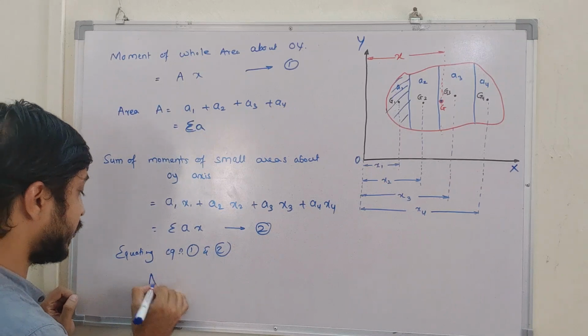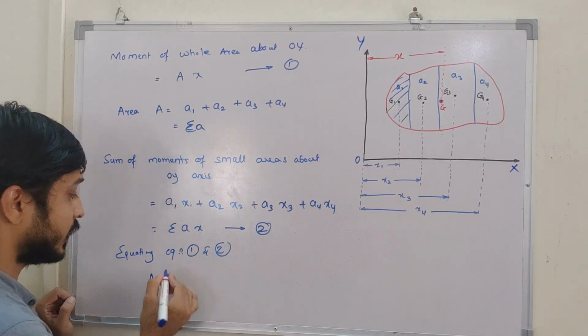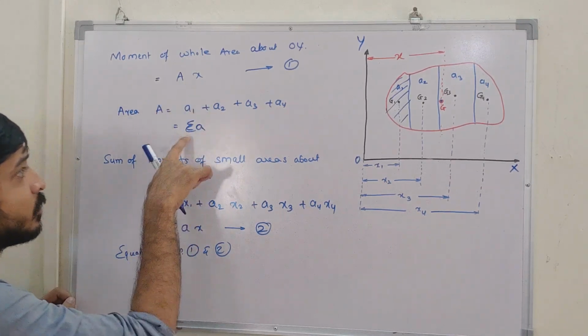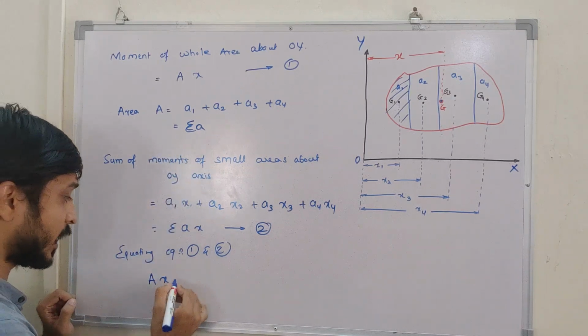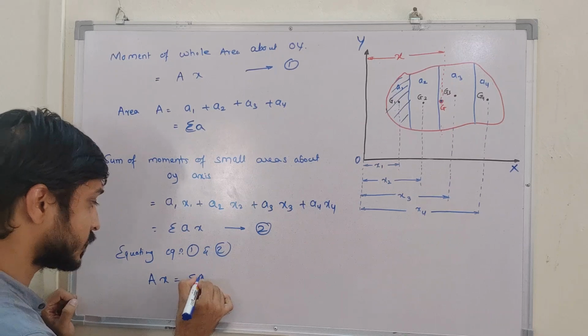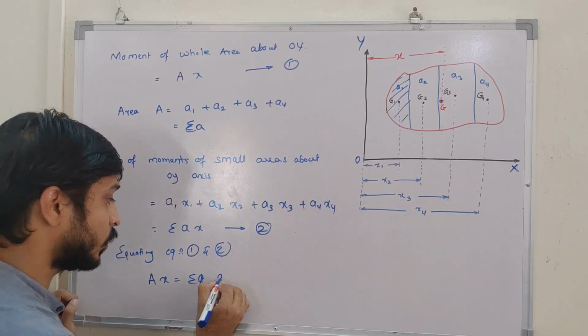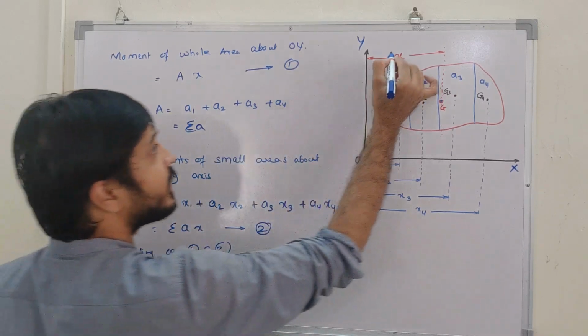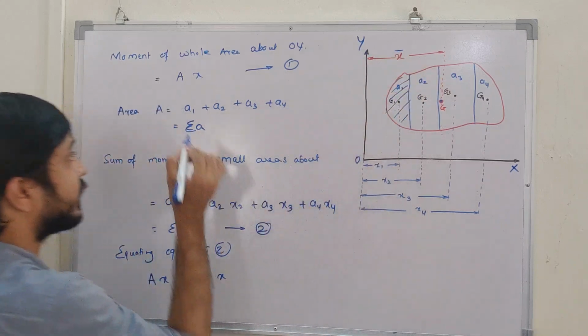A X, and A is nothing but summation of A. So I can write A X equals summation of A into X. Let me take it as X bar instead of X.